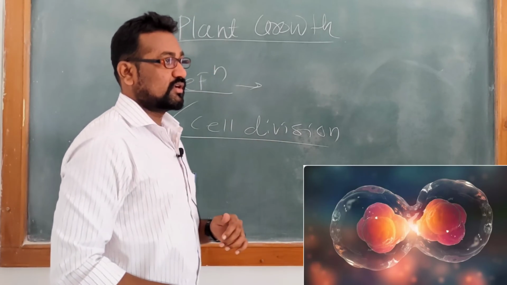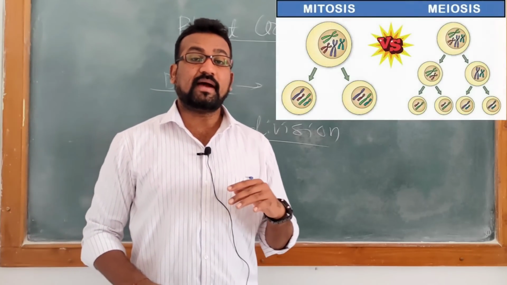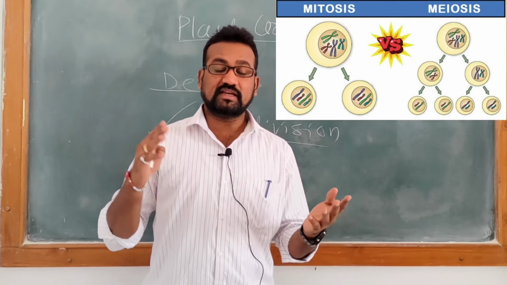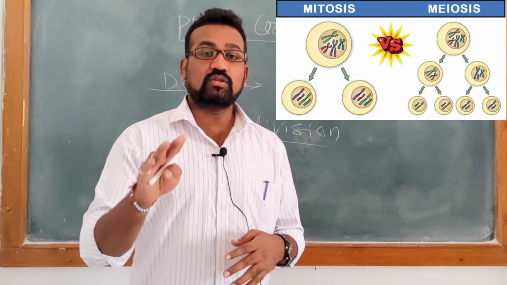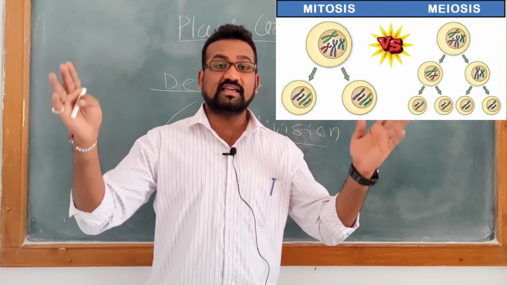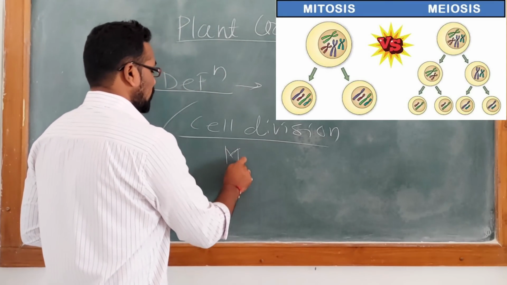If you are talking about increasing the number of cells, that includes the phenomenon of cell division. As a biology student, you know there are two types of cell division: mitotic cell division and meiotic cell division, meaning mitosis and meiosis. For growth, for increasing size and number, mitosis plays a very big role.